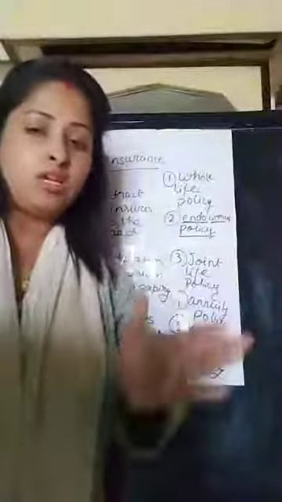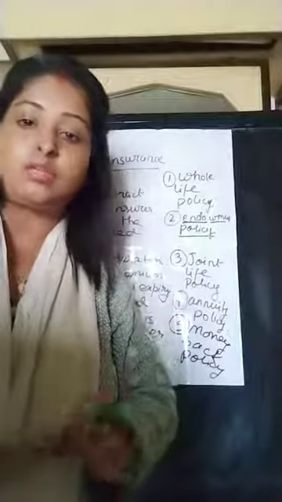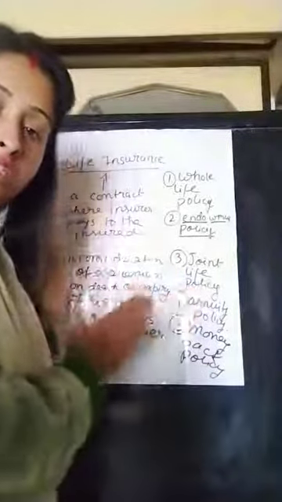Apart from this, two unimportant policies are there, but you don't have to go through that. You just go through what life insurance is all about. This is the definition, and these are the different types of life insurance policy.